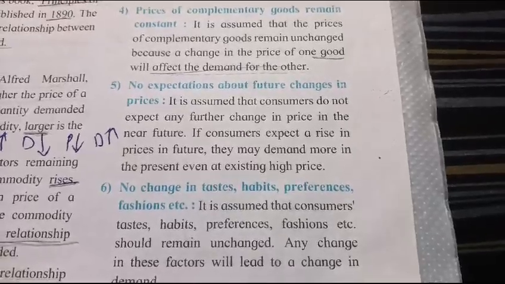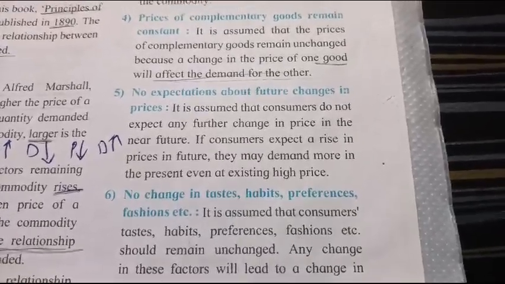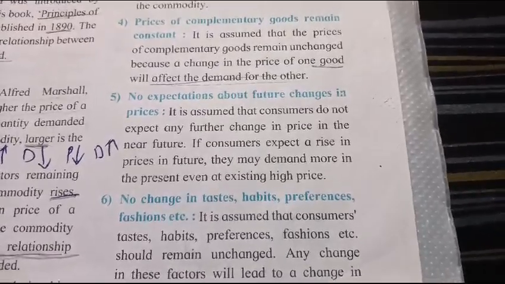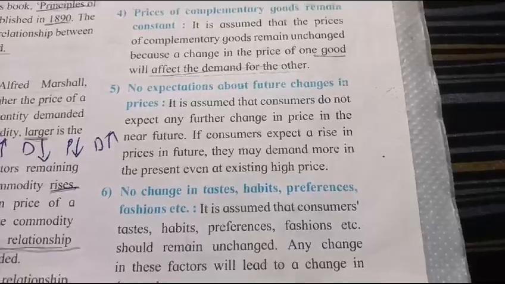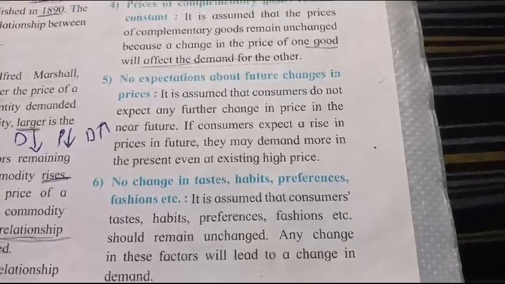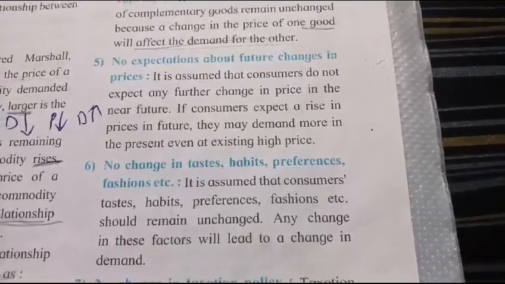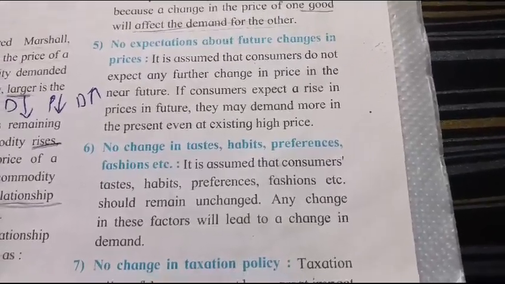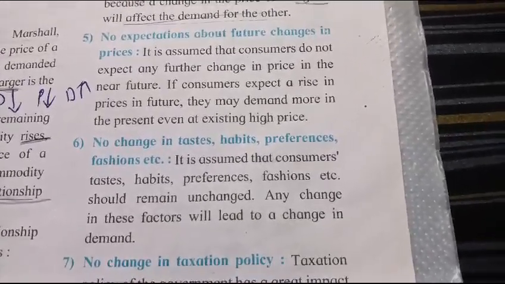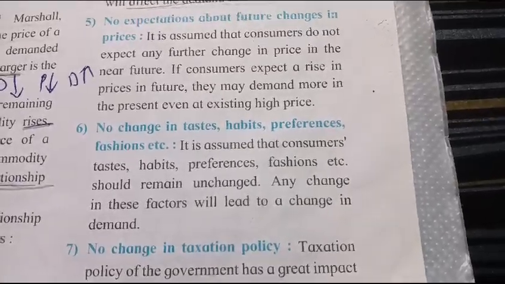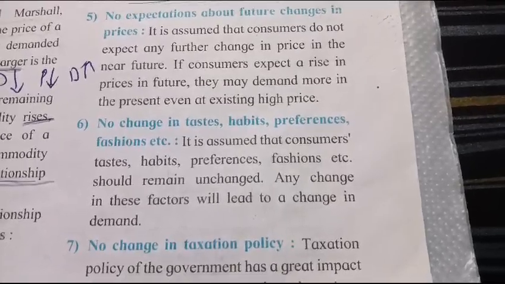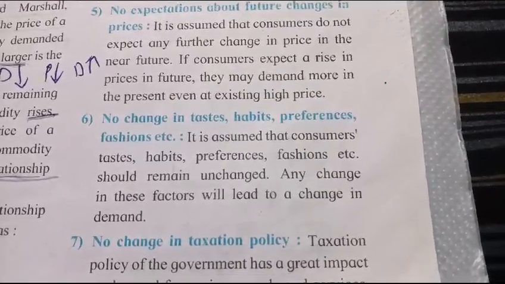Demand Analysis Part 3. Fourth, prices of complementary goods remain constant. It is assumed that the prices of complementary goods remain unchanged because a change in the price of one good will affect the demand for the other. Fifth, no expectations about future changes in prices. It is assumed that consumers do not expect any further change in price in the near future.